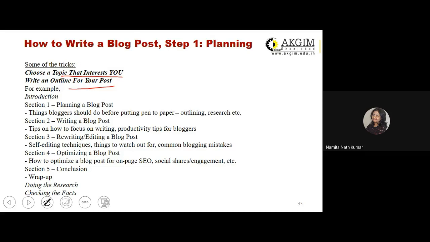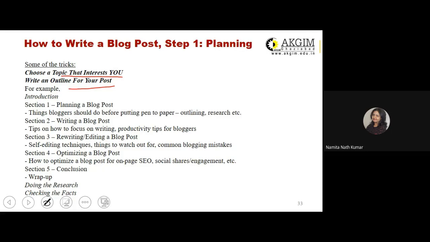Then optimizing a blog post. Optimization means again using the keywords that form a part of your search engine marketing. So you have to use those keywords in a manner that some of the keywords might be repeated a couple of times. That is how you optimize your blog post, so that it appears on the top results of your search engine results page. So how to optimize a blog post for on-page SEO, social shares, engagement, etc.